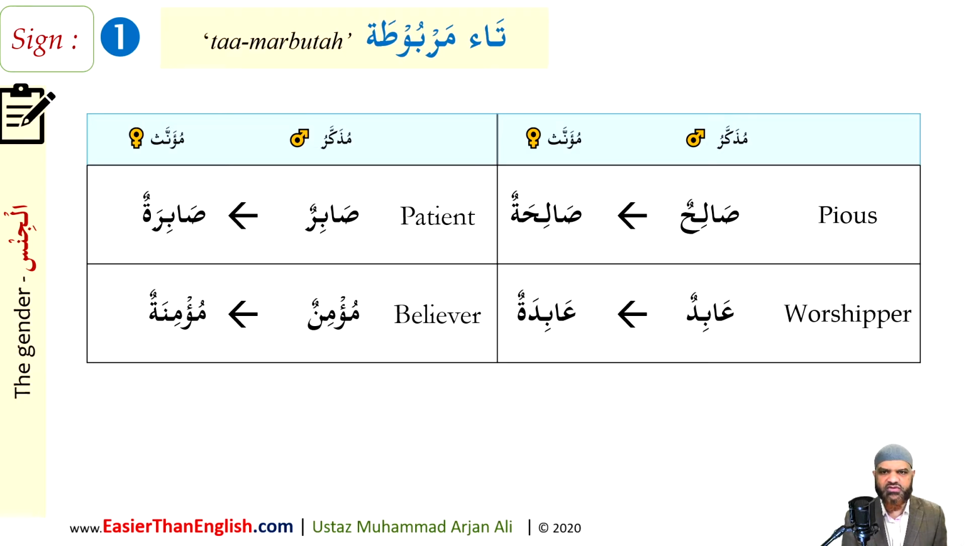A patient person, sabirun, a male person. A female patient person will be called sabiratun. We have worshipper, abidun, a female person would be called abidatun. Mu'minun, a believer, a female believer will be referred to as mu'minatun. So please note that you have to use the correct gender with the correct type of words, and there are many words which will have a masculine and feminine equivalent.